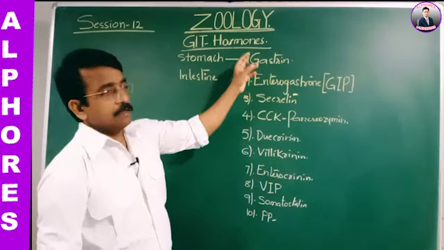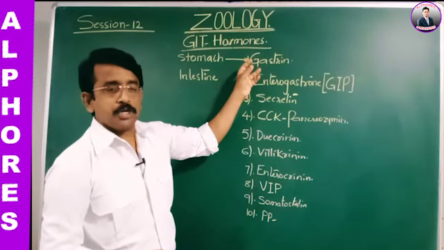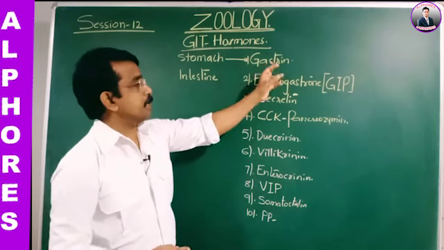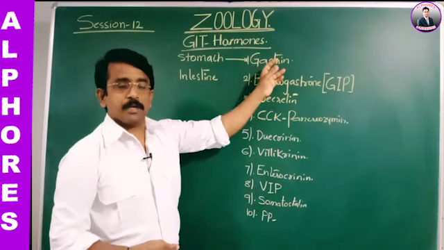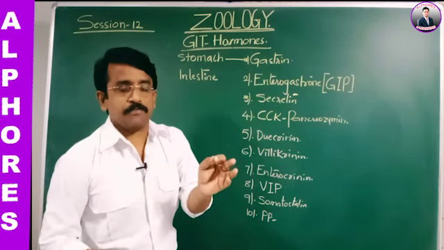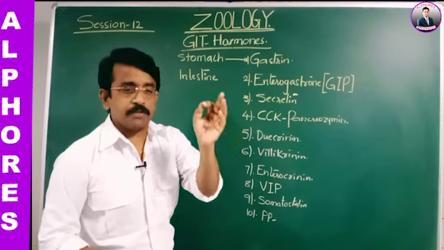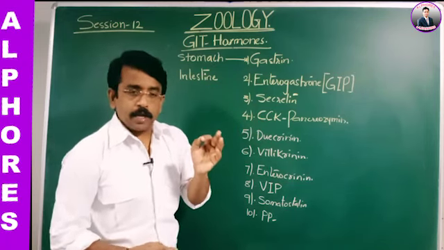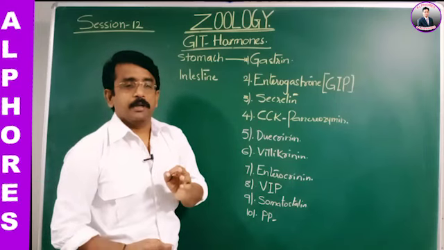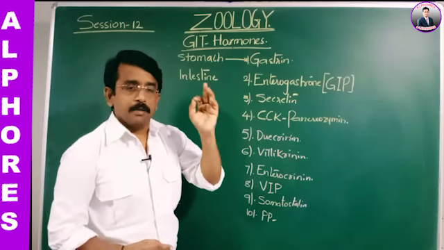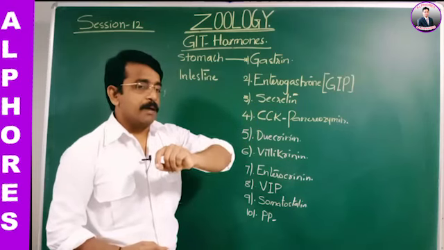In the pyloric part of the stomach, the G cell secretes gastrin from the gastric mucosa, and this hormone stimulates the secretion of gastric juice, that is HCl, castle's intrinsic factor, as well as pepsinogen, which is an enzyme.